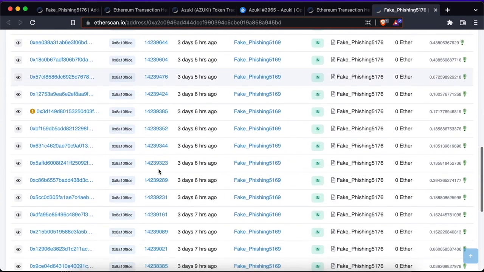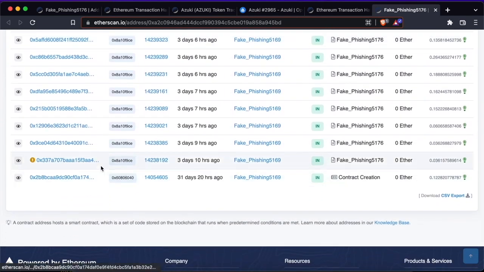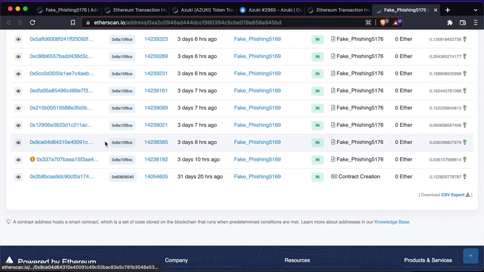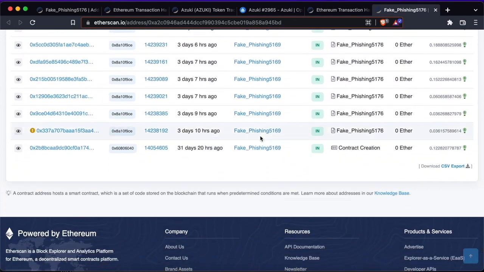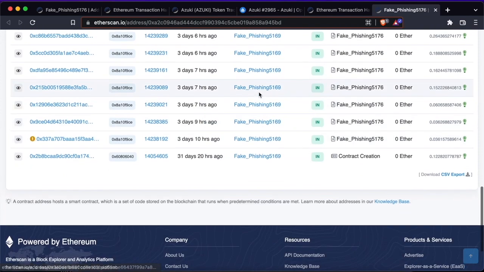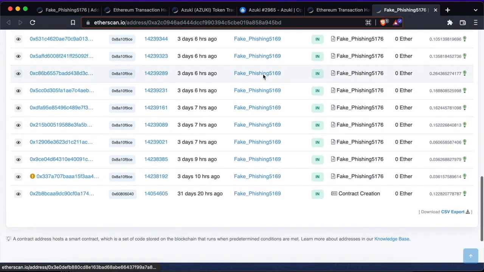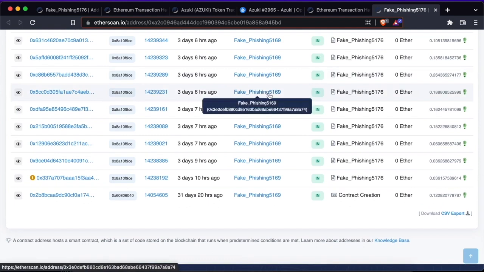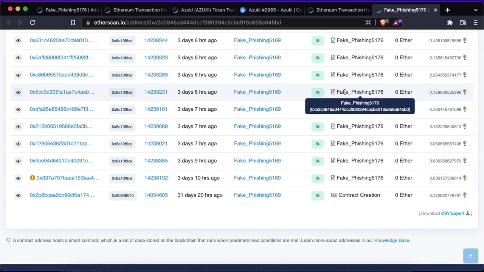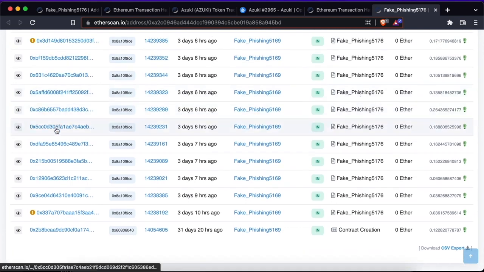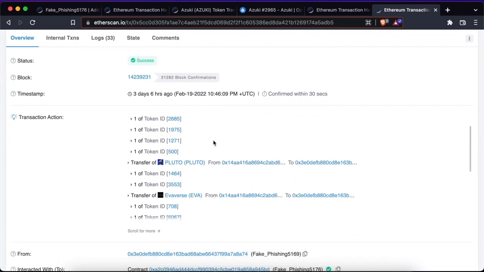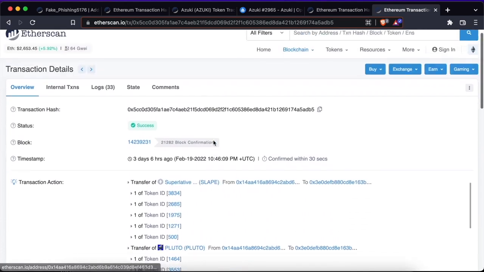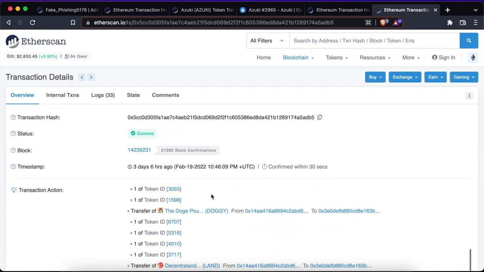If we examine the transactions in which this kind of mystery contract is involved, we can see that the transaction we were examining before was the first one of a series of transactions in which this user, fake phishing 5169, was interacting with this mystery contract. All of these transactions follow a similar pattern and appear to have the same purpose: the transfer of one or several NFTs for 0 Ether to fake phishing 5169.